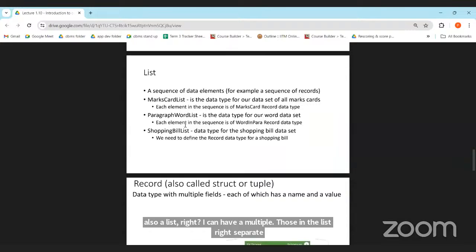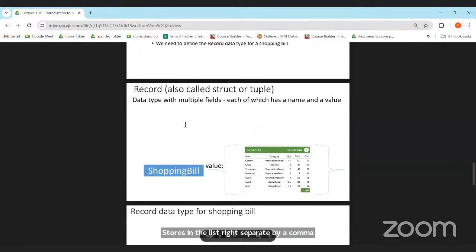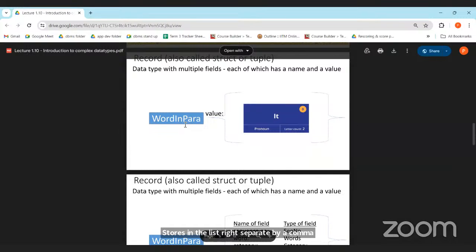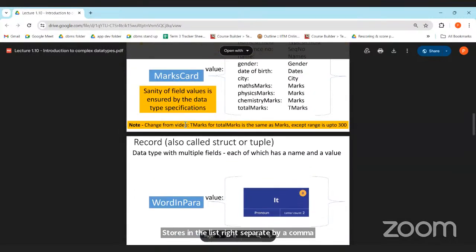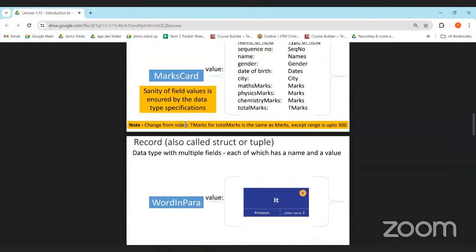Sir, they said that a record is like a collection of different fields, like multiple fields. So each field is kind of a different data type, right? Yes. For example, eat letter count has an integer data type, and pronoun has a string data type, right? Can it be the same, like all having the same data types? Is it still a record? Yes, same can also be, and different also. Both things are possible.